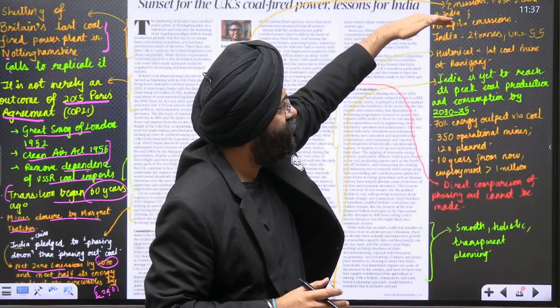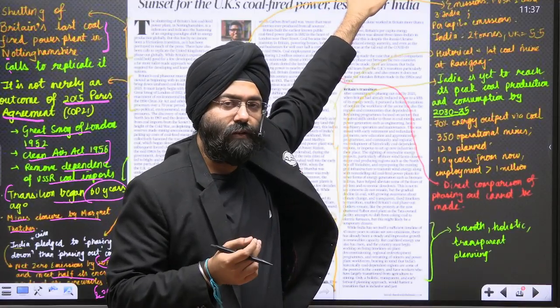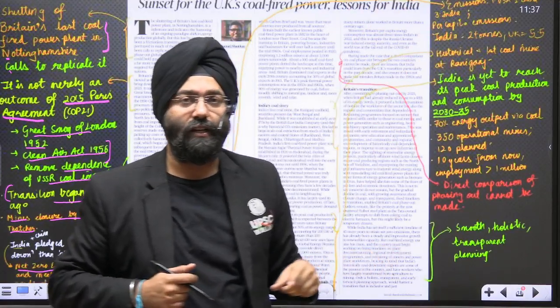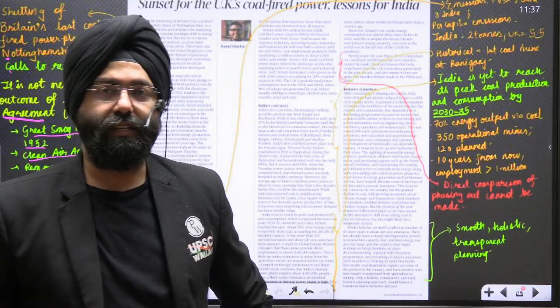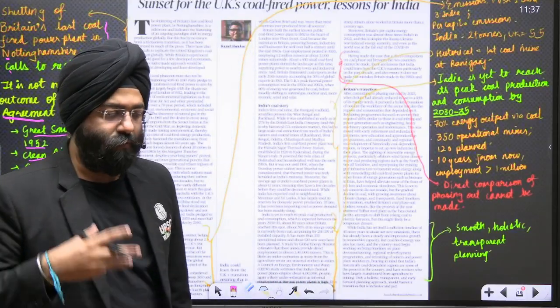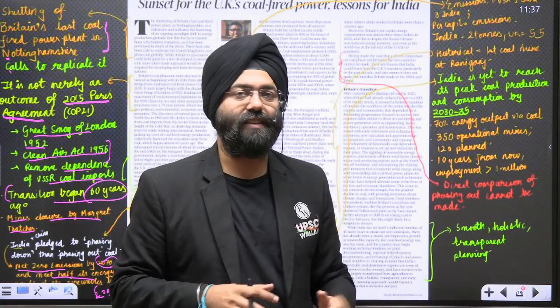If we see the per capita emission, we'll see India has 2 tons per capita emission. With respect to the United Kingdom, it is 5.5 tons. That means every individual in the United Kingdom per year is emitting, let us say, carbon dioxide emissions of close to 5.5 tons. In India, it is basically 2 tons. So in that perspective also, it is less.